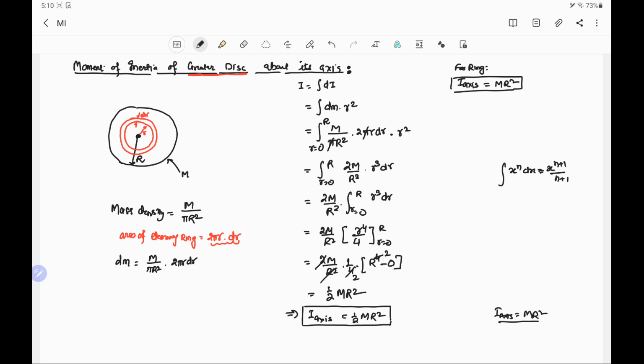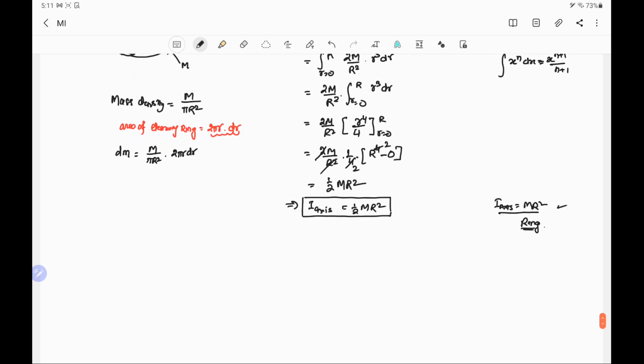This was the result for the ring when the mass in both ring and disk is m and the radius is also the same. The difference is that in the ring, most of the mass is distributed far from the axis of rotation, so its moment of inertia is more. While in the case of the disk, some mass is on the inner side and some is outside. That means the total moment of inertia becomes less because less mass is distributed far from the axis of rotation.